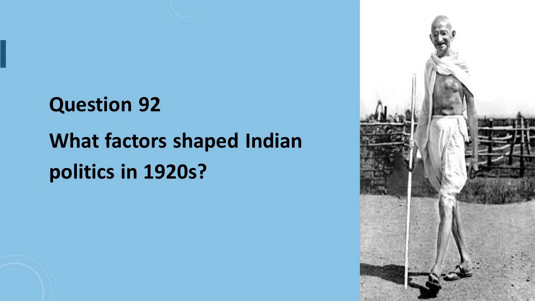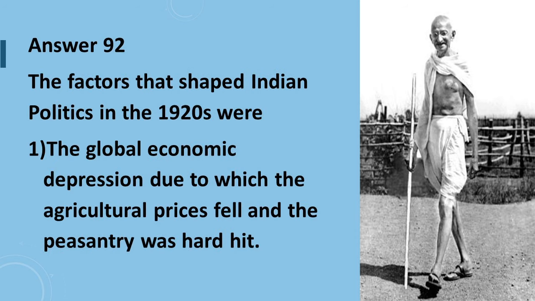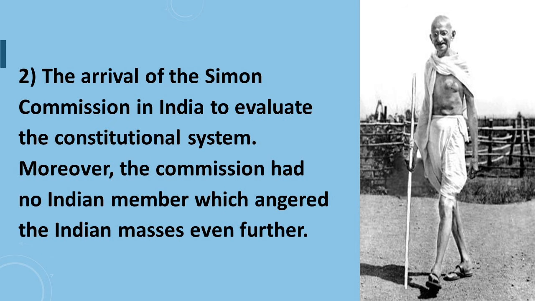Question number 92 is, what factors shaped Indian politics in 1920s? Answer to question number 92 is, the factors that shaped Indian politics in 1920s were, first is the global economic depression due to which agriculture prices fell and the peasantry was hard hit. Point number 2 is the arrival of Simon Commission in India to evaluate the constitutional system. Moreover, the commission had no Indian member, which angered the Indian masses even further.